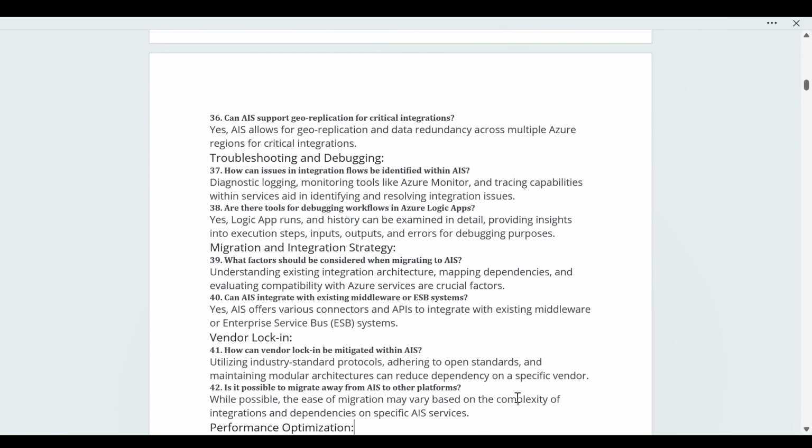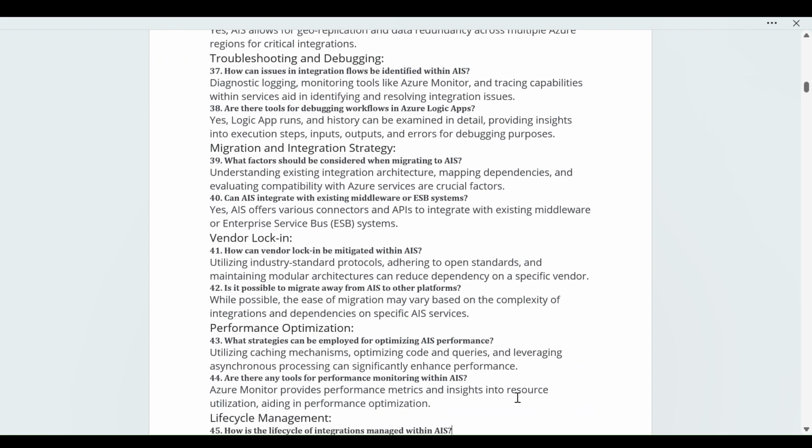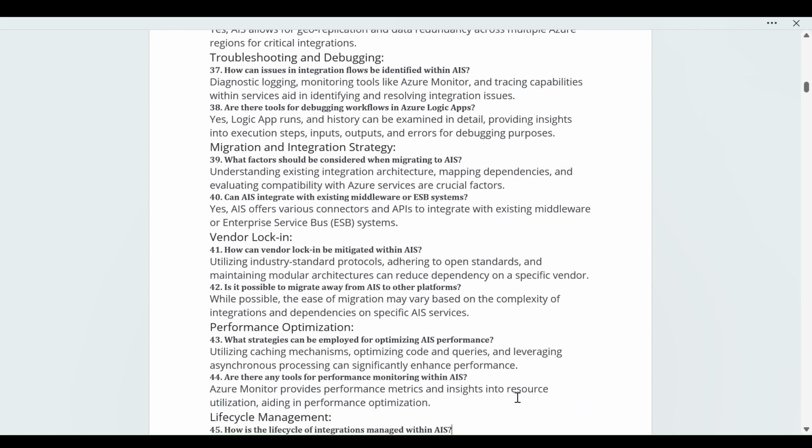Next we have vendor lock-in. So how can vendor lock-in be mitigated within AIS? Utilizing industry standard protocols, adhering to open standards, and maintaining a modular architecture can reduce the dependency on a specific vendor. Next question: is it possible to migrate away from the AIS to another platform?